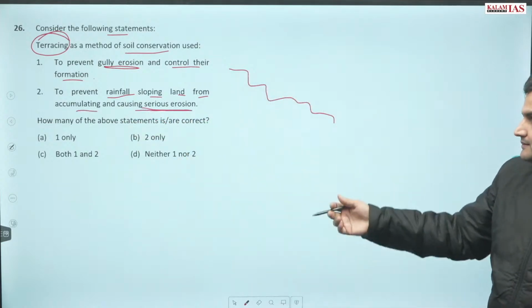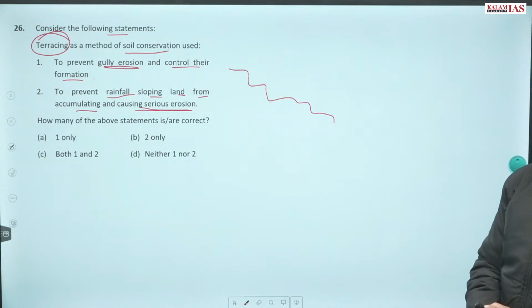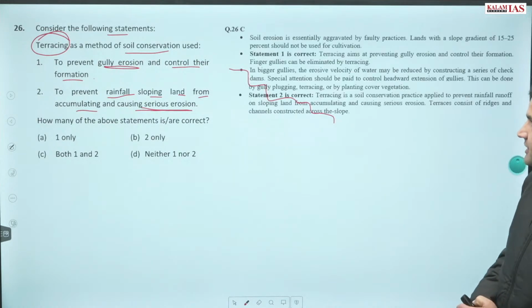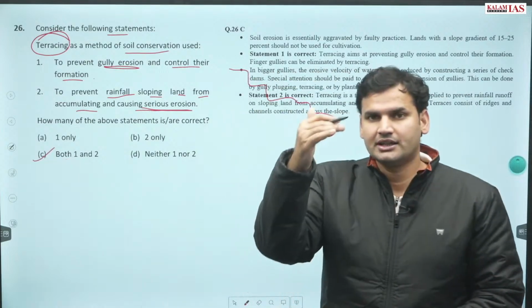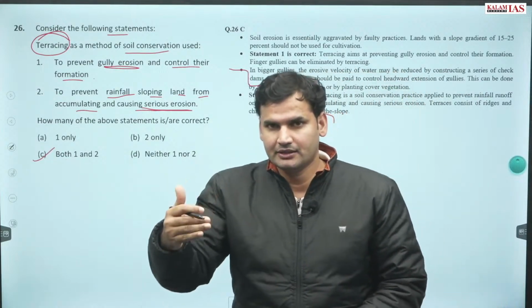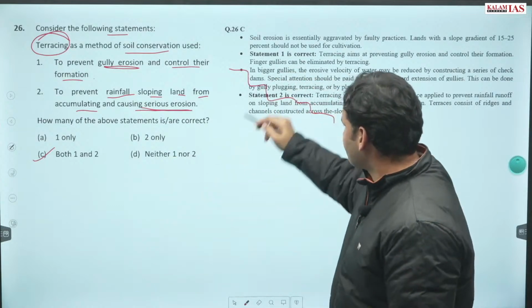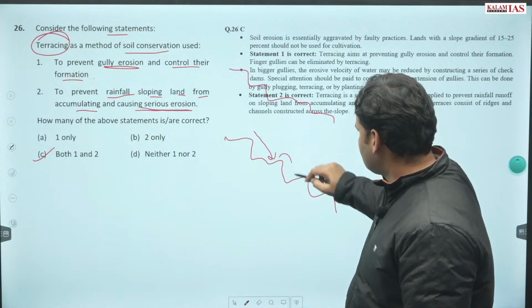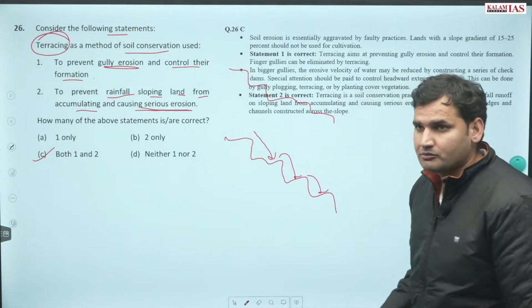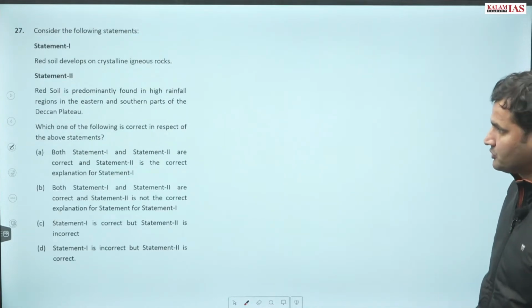You have to tell how many of the above are correct. Both the statements given here are correct, because they would decrease the speed or intensity of the water flowing from above. So both the statements here are true.